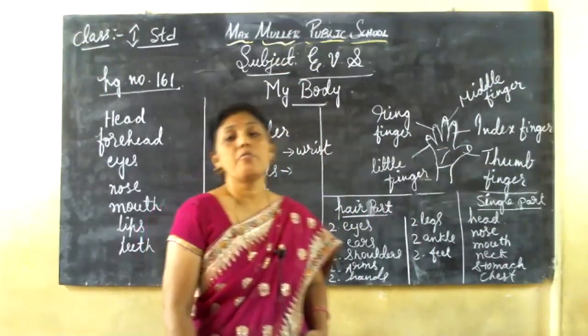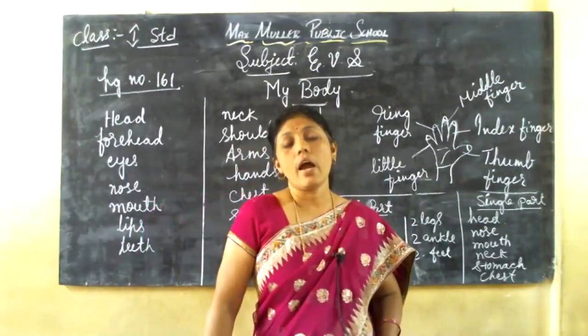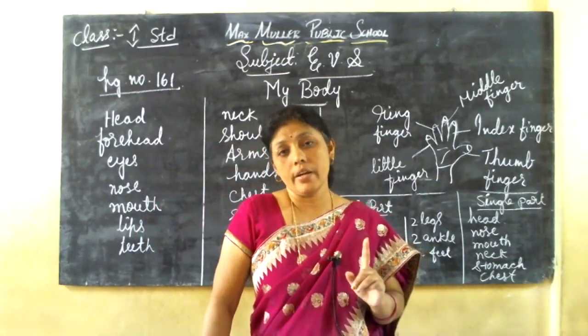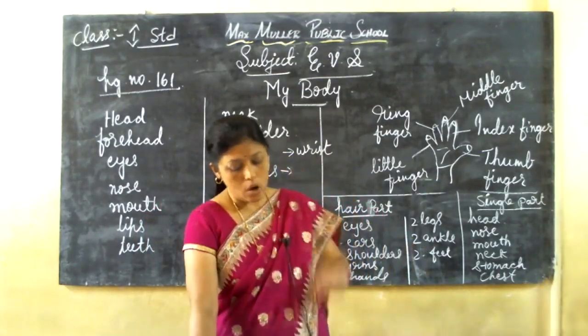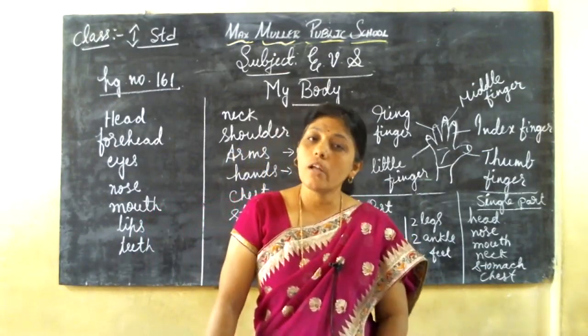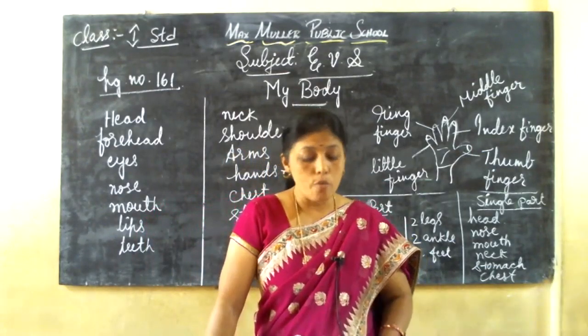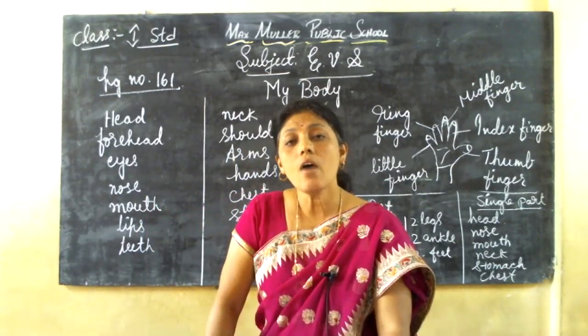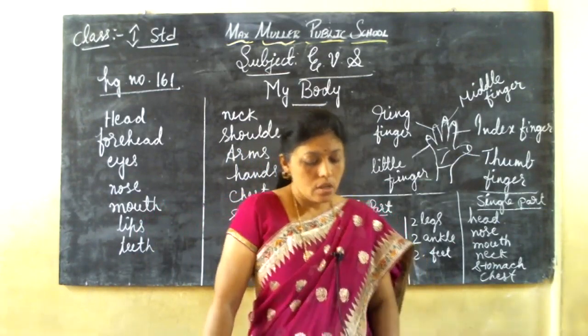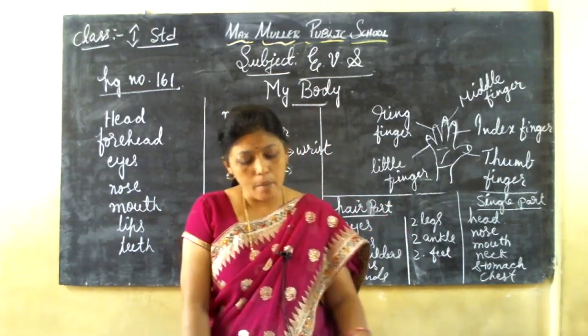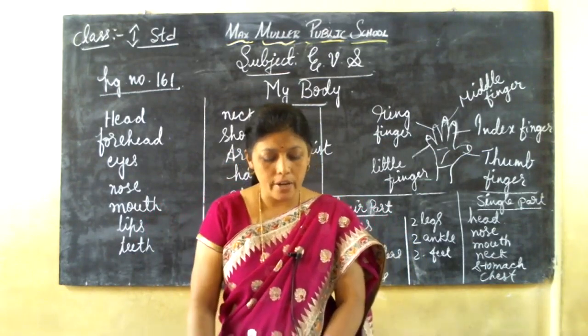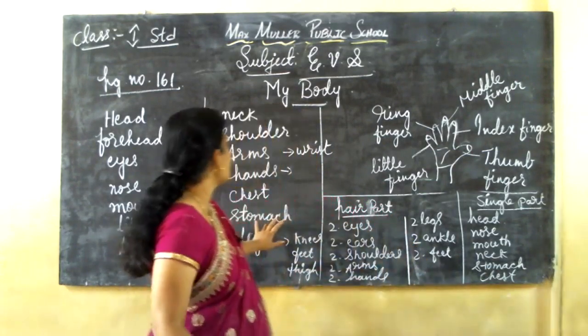How many heads do we have? We have only 1 head. Isn't it, children? See, how many stomachs? Only 1 stomach. How many ears? We have 2 ears. Isn't it, children? Yes, this is about our body, different parts of our body.